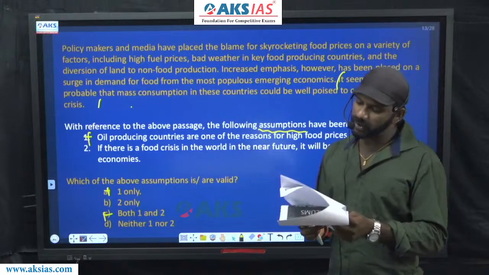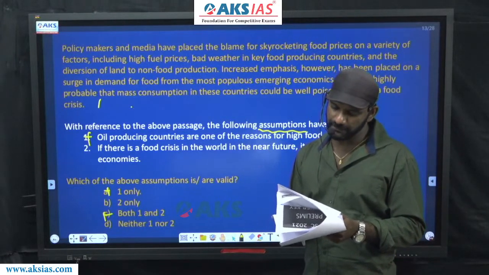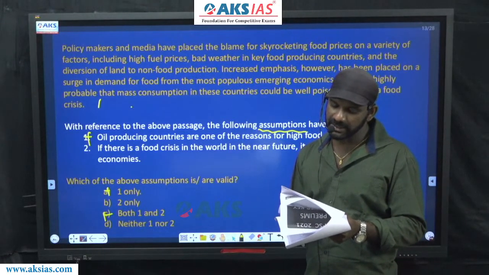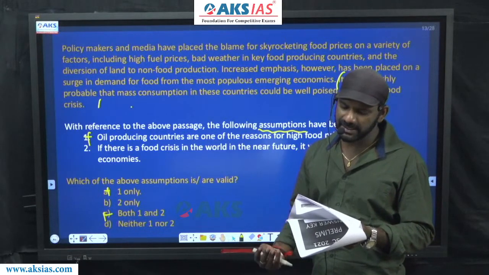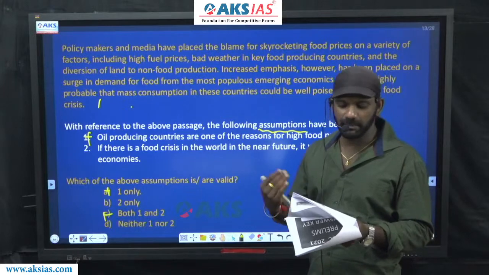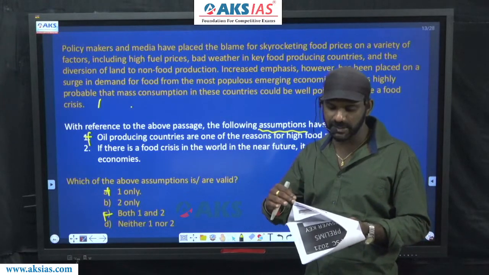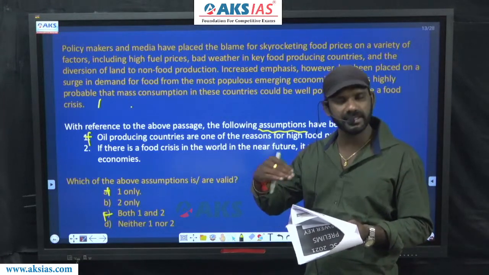If there is a food crisis in the world in the near future, it will be in the emerging economies. Come to the last sentence once again. It seems highly probable that mass consumption in these countries could be well poised to create a food crisis.